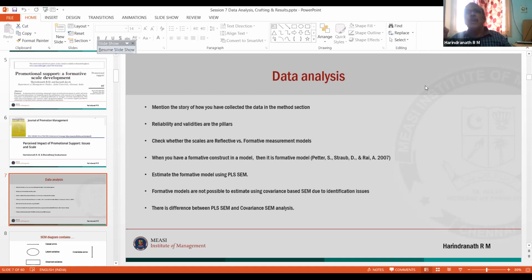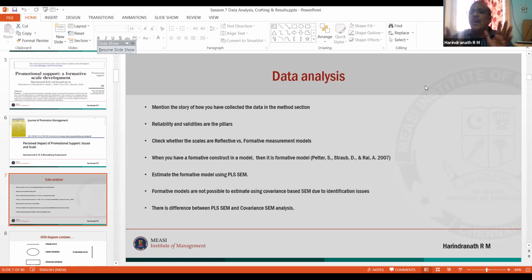We gave $0.25 for each respondent. That story, which reads like a discussion, is what they want. So do not write abruptly. They want to know how the data collection was done.